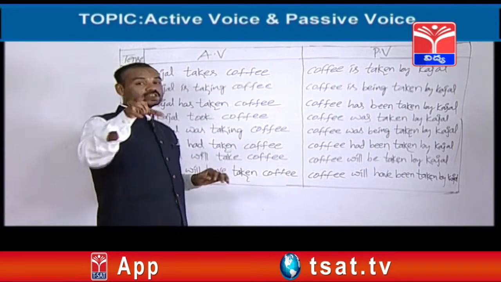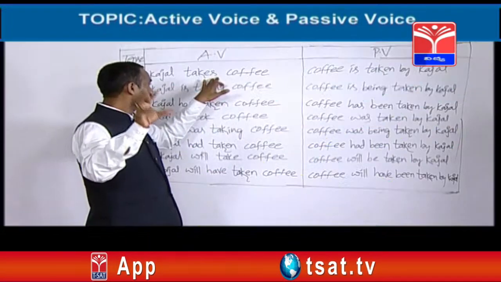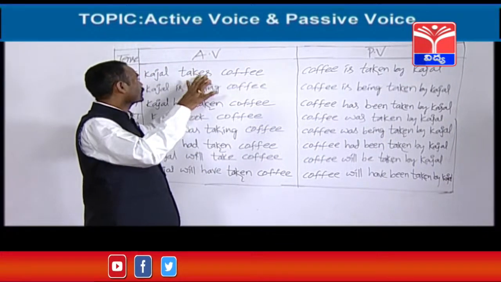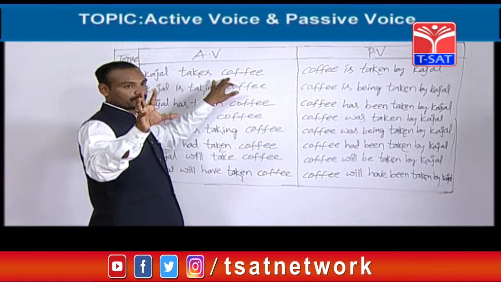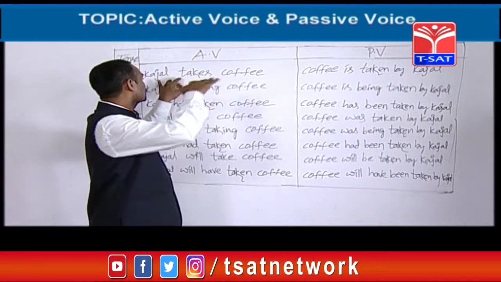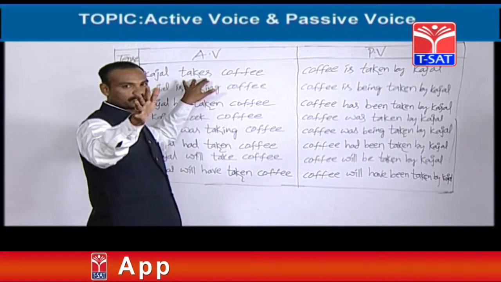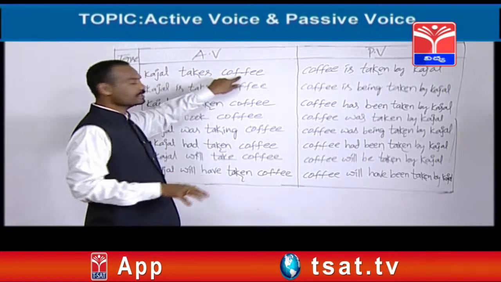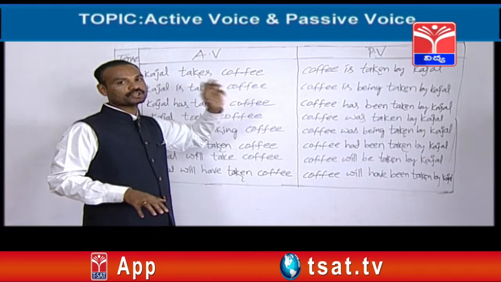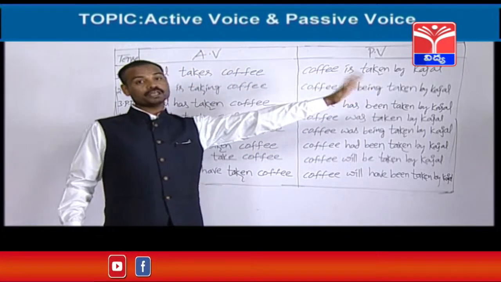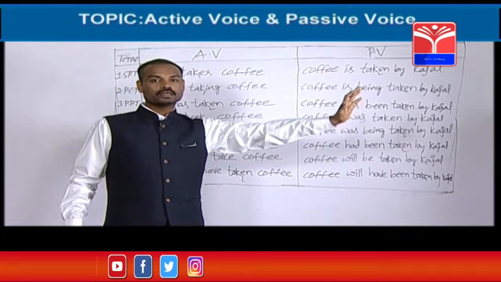From simple present tense, I am going to give you one more example. Kajal eats apples. Not Kajal is eating. Kajal eats apples. This is also one example from simple present tense, but plural object is there. This is singular object. Kajal eats fruits. Fruits plural. So fruits are eaten by Kajal.